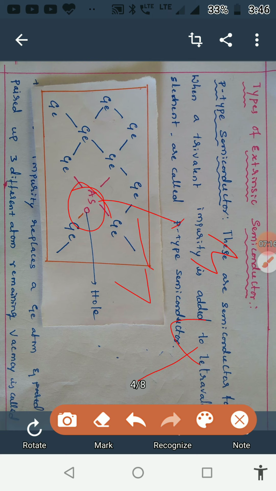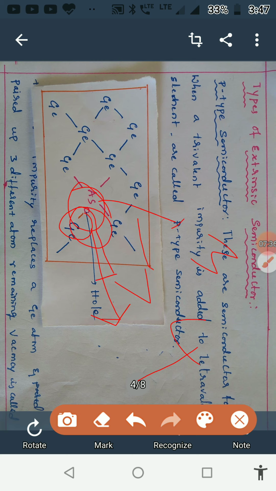Remaining one empty space will be present. That empty space is called a hole, that is nothing but a positive charge. This positive charge helps in increasing the conductance of that substance.